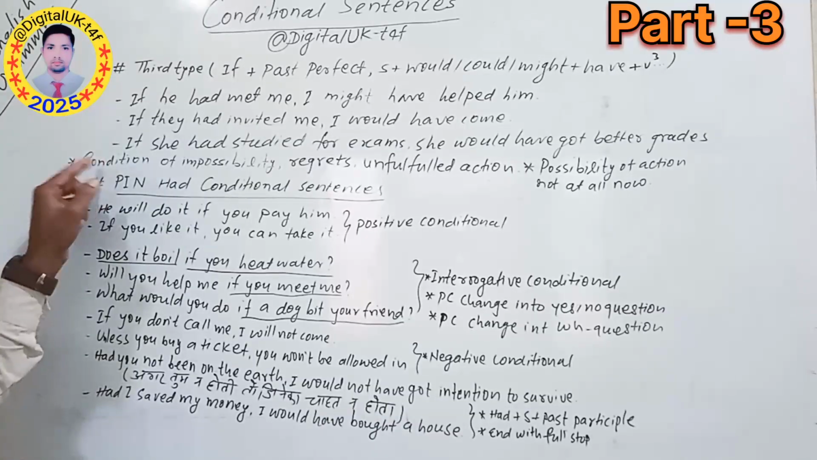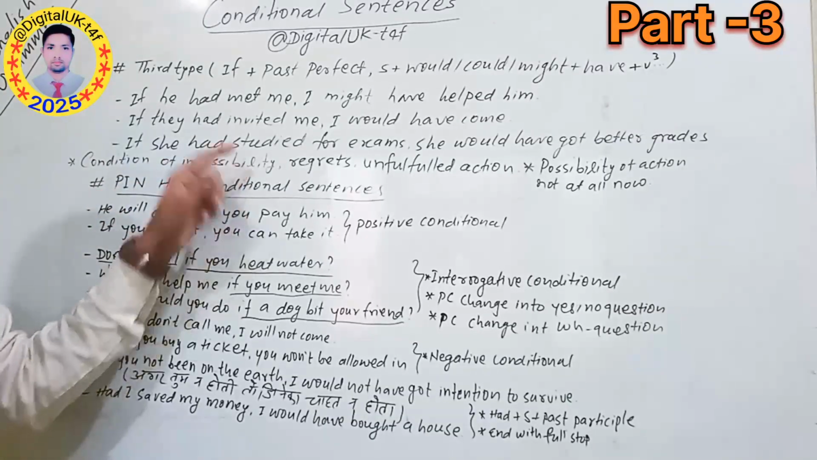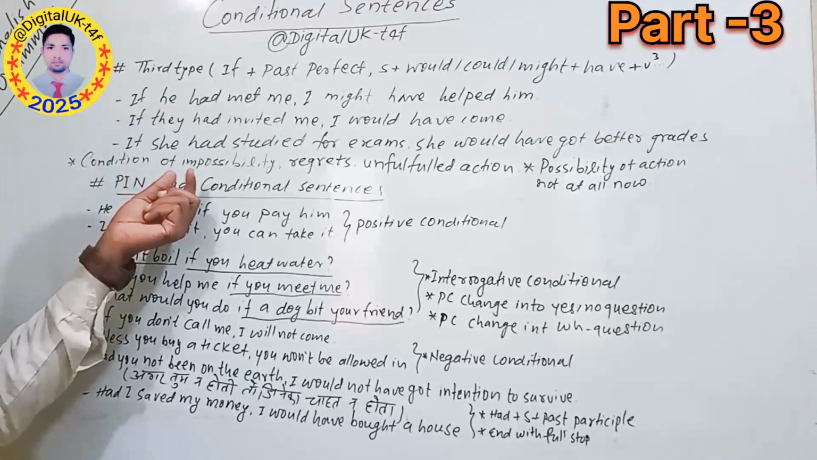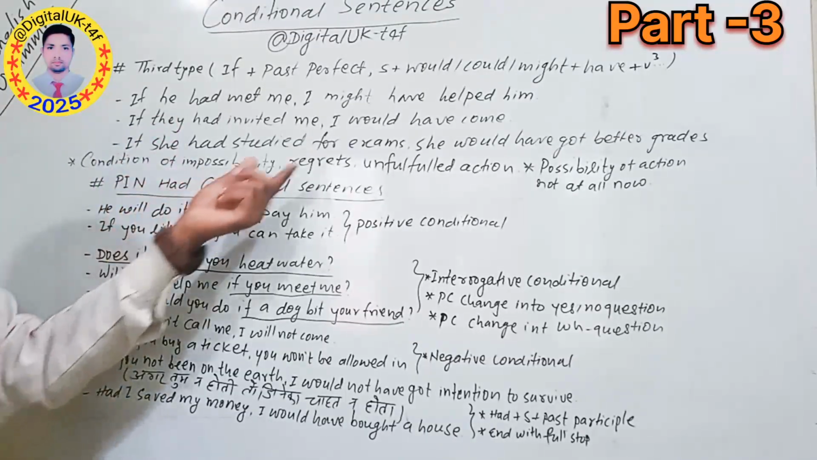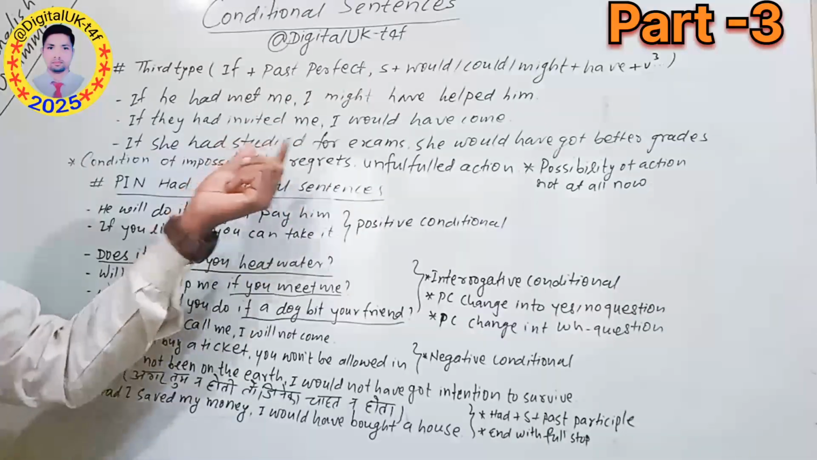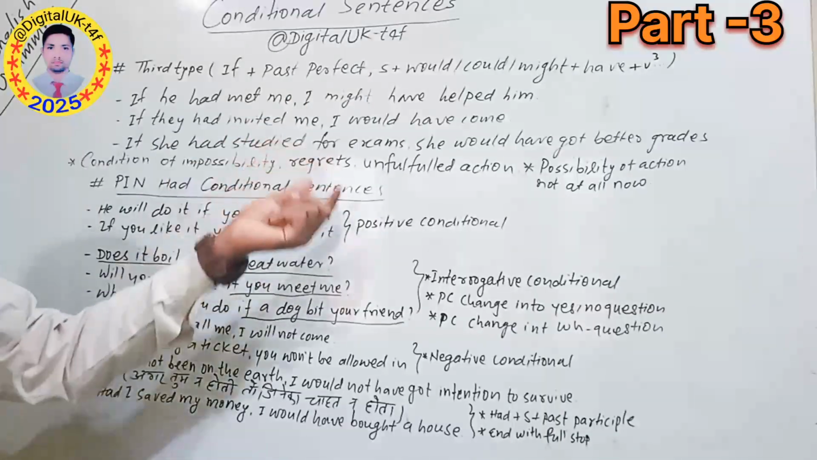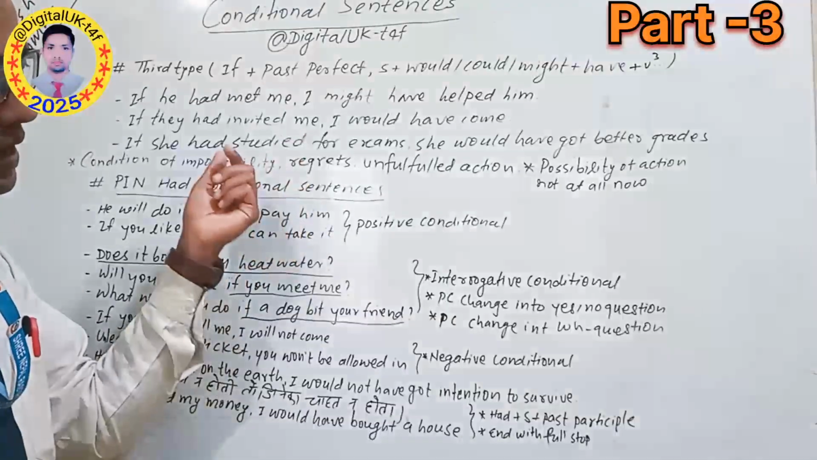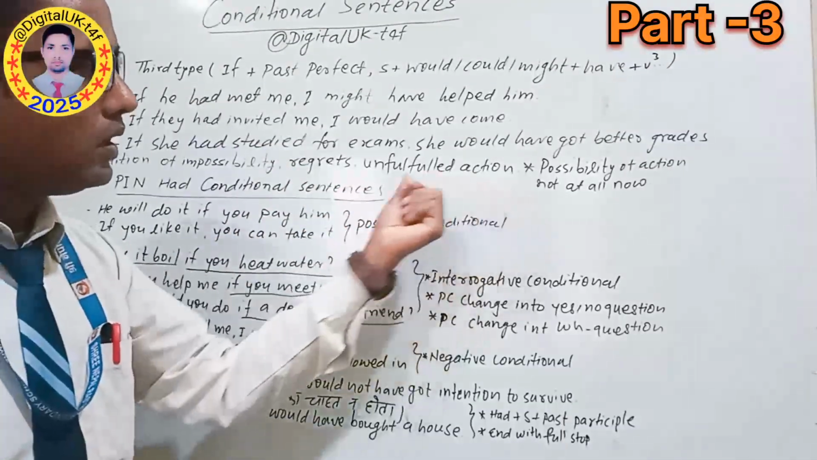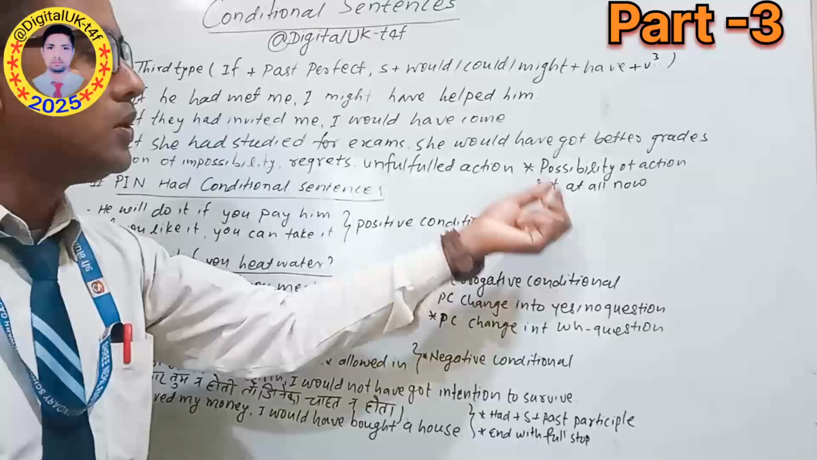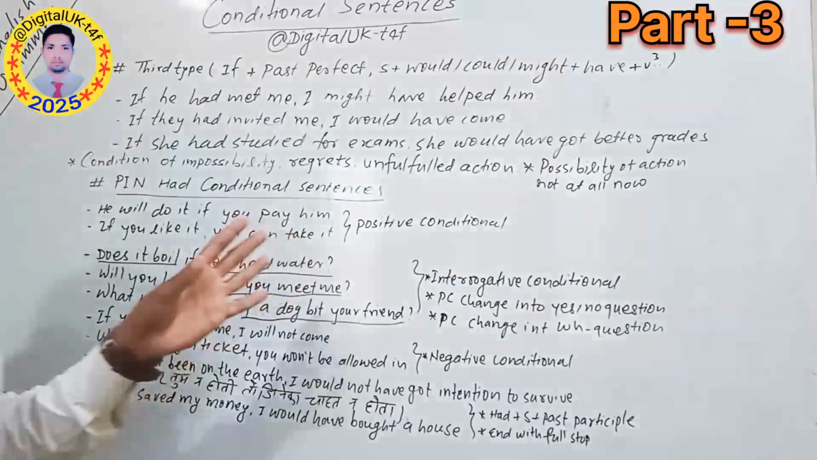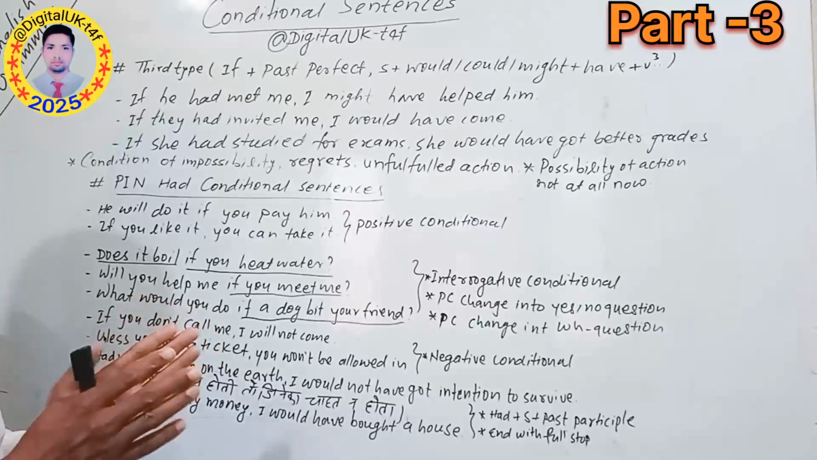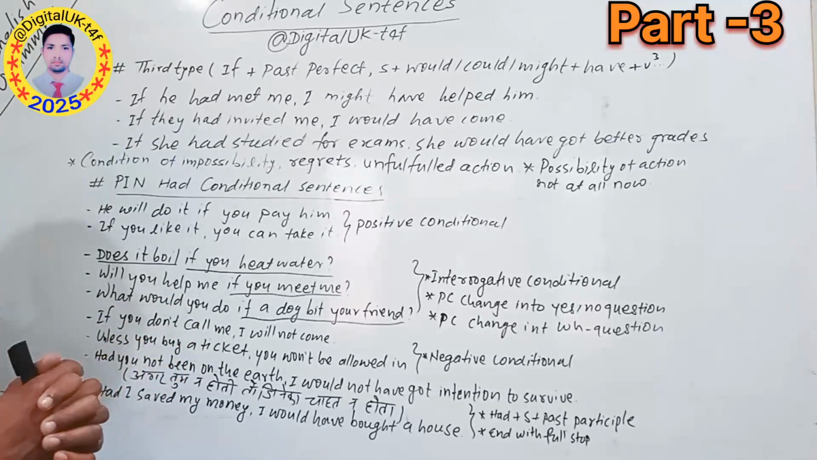So here it is telling the condition of impossibility. Whenever you try to understand the sentences, you can see impossibility of action. Regret will be expressed in the sentence. Unfulfilled action will be expressed in the sentences. So the possibility of action becomes not at all at present. It means to say that there is no possibility of action at present.